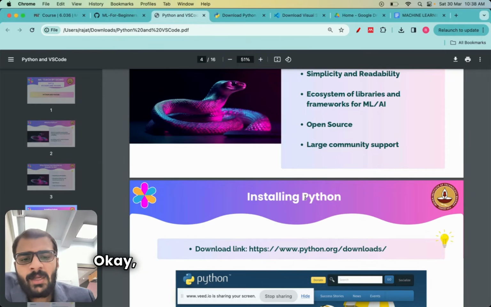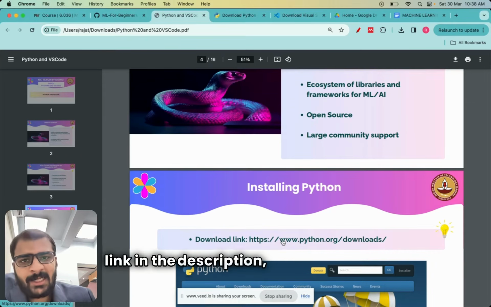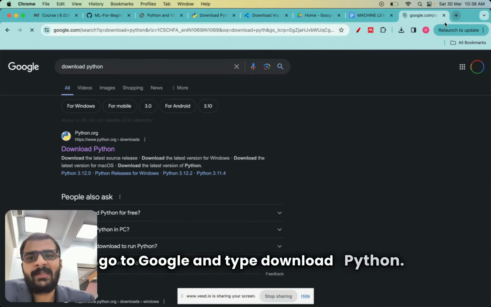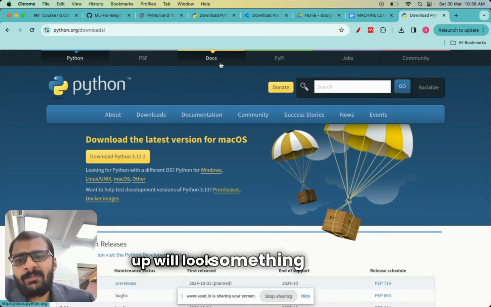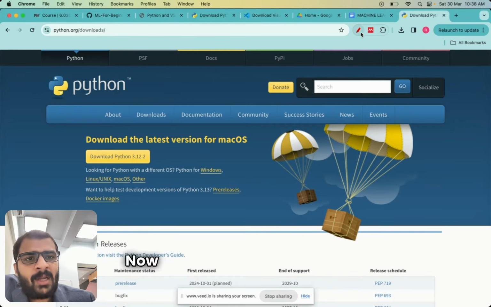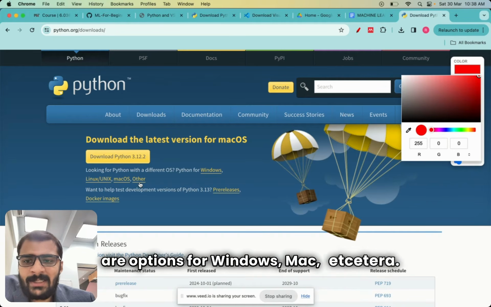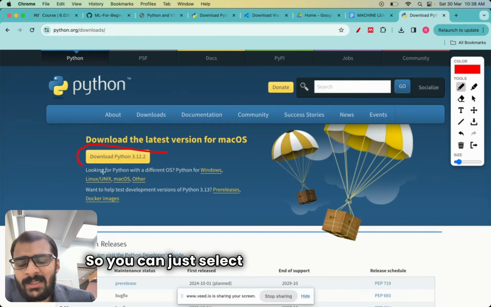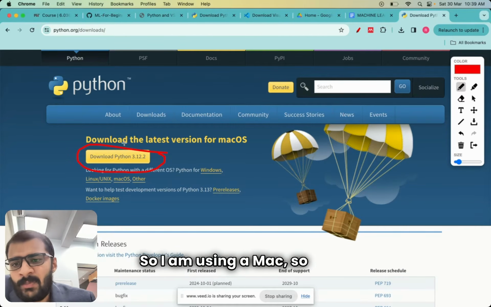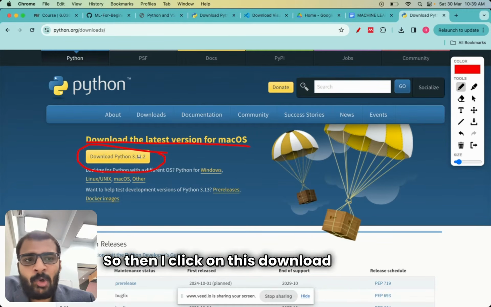Okay. So I'll also be sharing this download link in the description, but you can just go to Google and type download Python. The first link which will open up will look something like this. And this is exactly where you have to go to download Python. Now, here you will see that there are options for Windows, Mac, etc. So you can just select whichever platform is convenient to you and you can download. So I am using a Mac, so it has automatically shown download the latest version for Mac OS. So then I click on this download button.